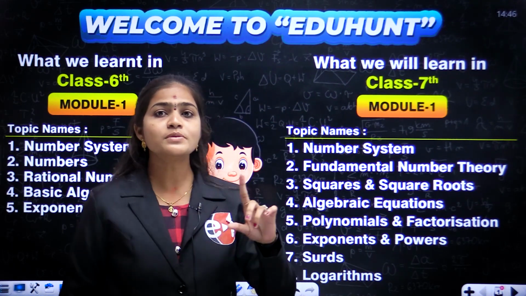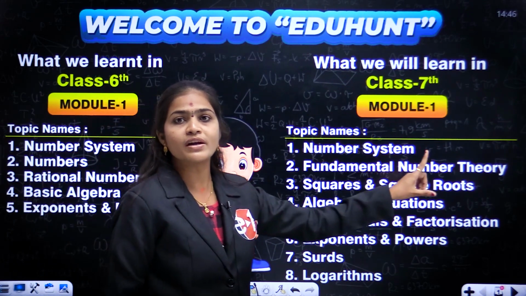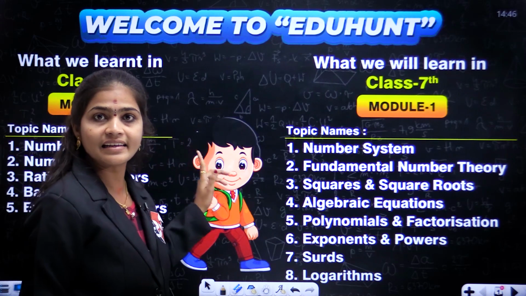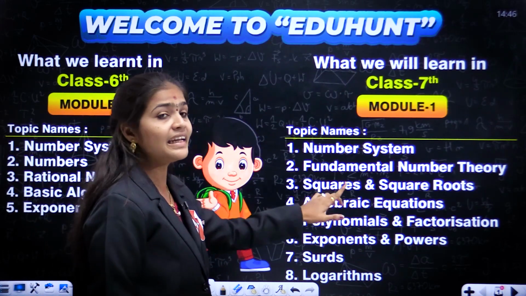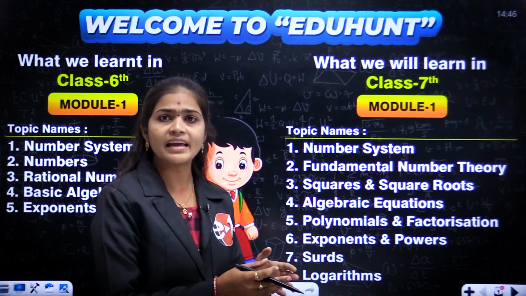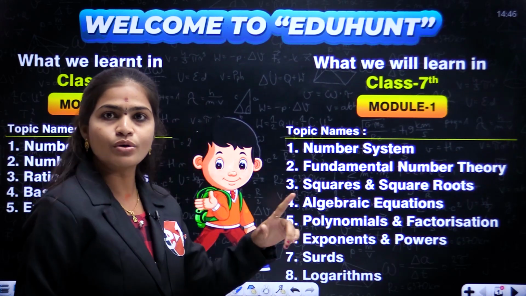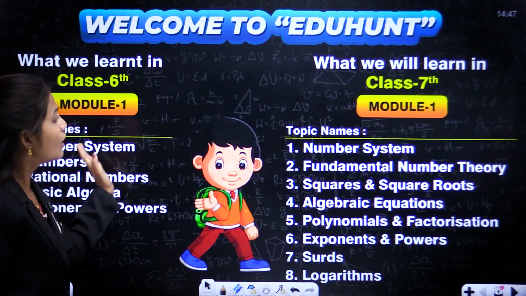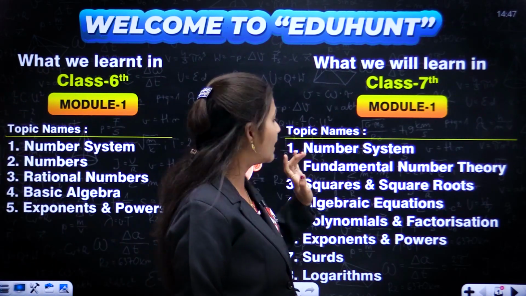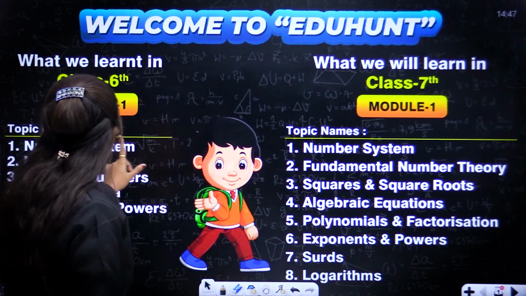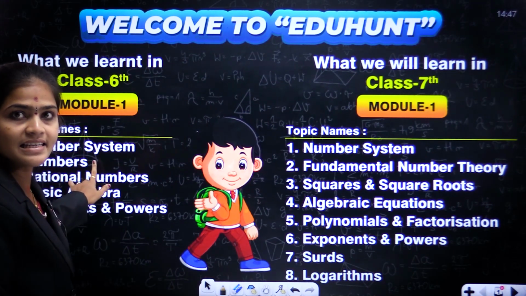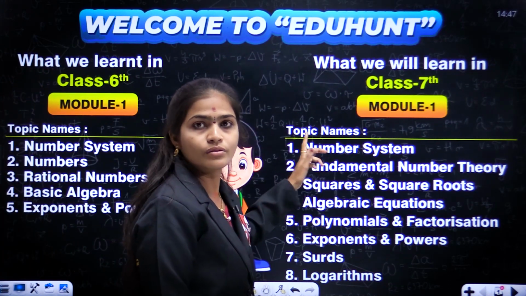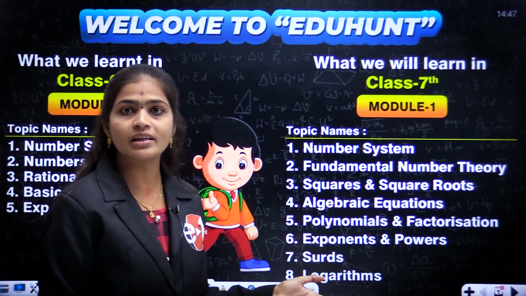Okay, so when you observe the module 1 concepts of class 7th, if you learned these concepts very well in class 6, then now it is very easy for you. Why? Because for any chapter basics are required. So all basics are given in class 6 module 1. Now come to class 7th module 1, number system. The first concept in class 6th is number system, and here also number system. Okay, so already you have an idea about number system.